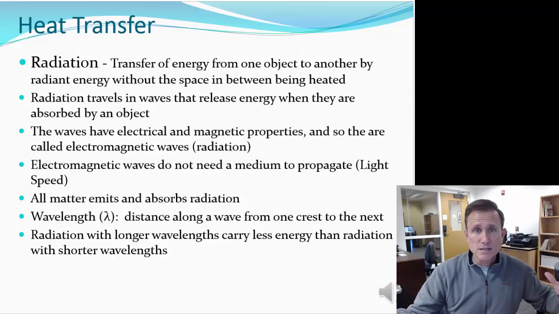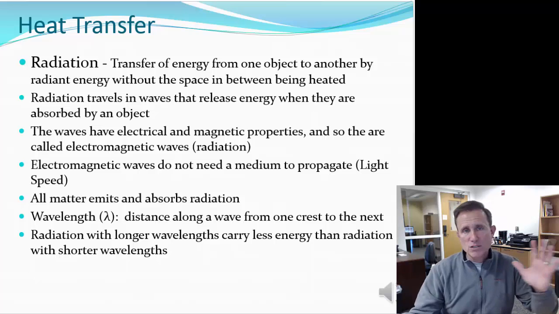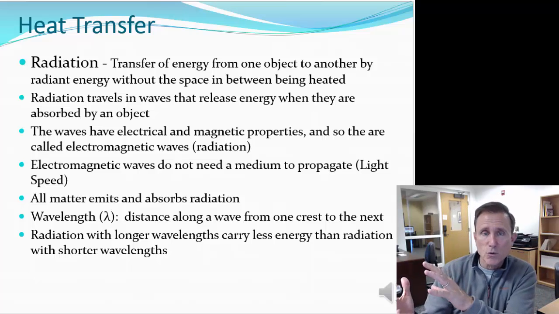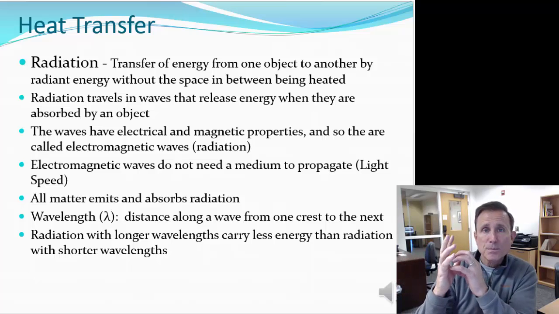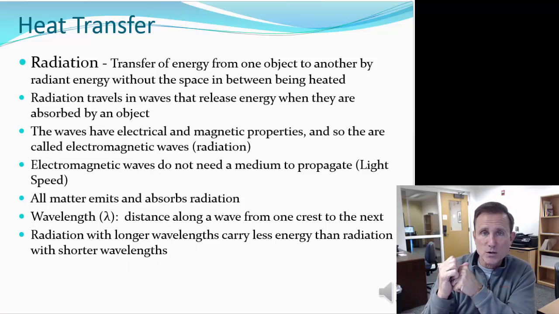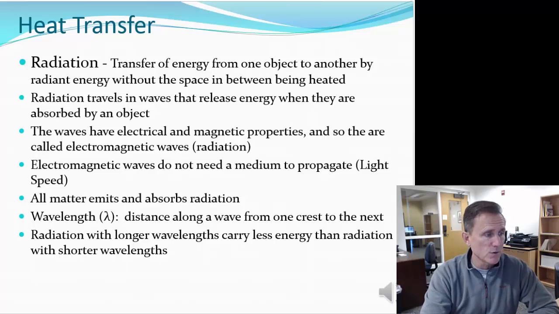The Earth is heated by the sun. So all that energy is created by the sun. The radiation travels 93 million miles across an empty void of space, and then when the energy strikes the Earth and the Earth absorbs that radiant energy, that's when the heat is released, and that's when the Earth heats up. So electromagnetic waves do not need a medium to propagate through.